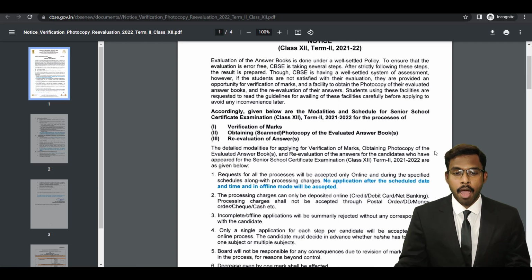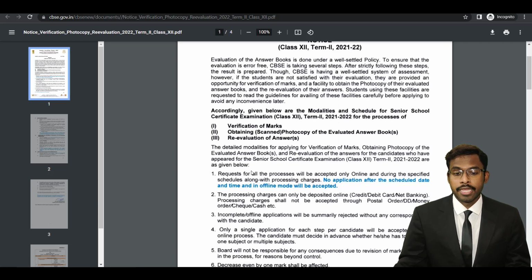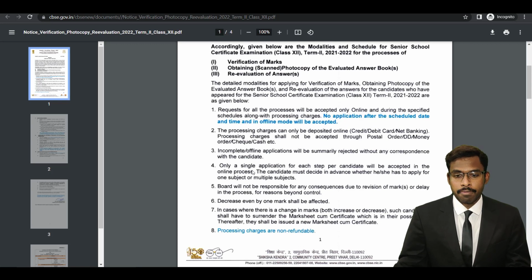The detailed modalities for applying for verification of marks, obtaining a photocopy of the evaluated answer booklet, as well as reevaluation of answers for the candidates who have appeared for the Senior School Certificate Examination Class 12 Term 2 Examination 2021-2022 are given below. So these are the guidelines. Requests for all processes will be accepted only online and during the specified schedule along with the processing fees. No application after the scheduled date and time or in offline mode will be accepted. So everything is online, okay? Nothing is offline. The entire application process for reevaluation is completely online.